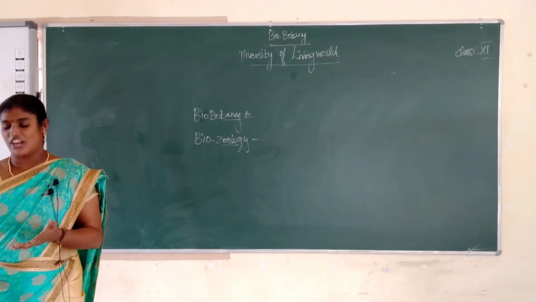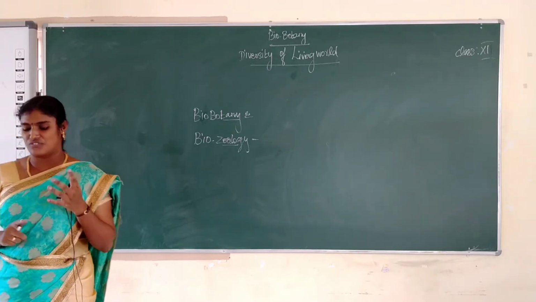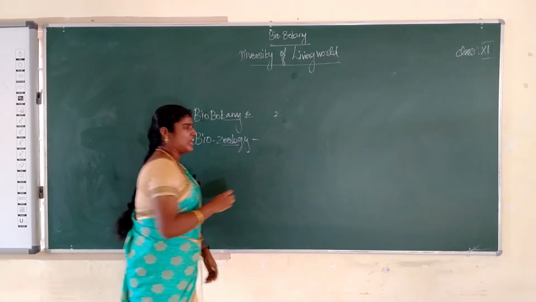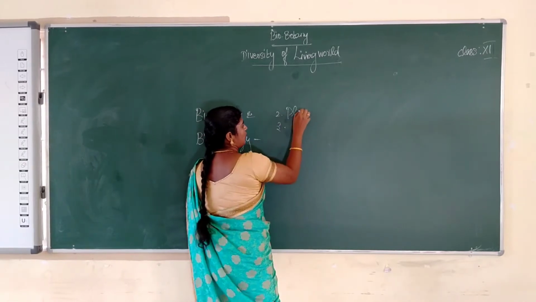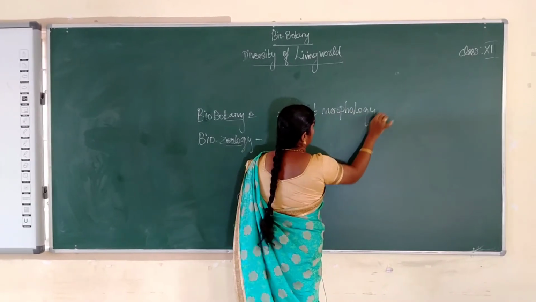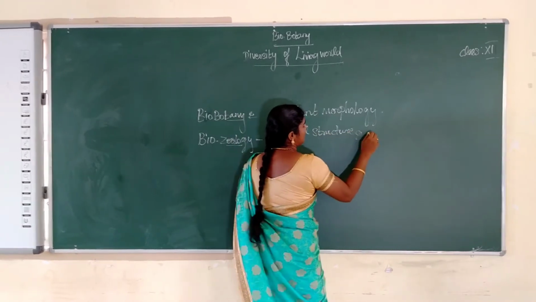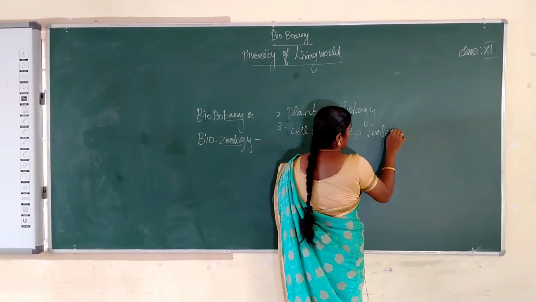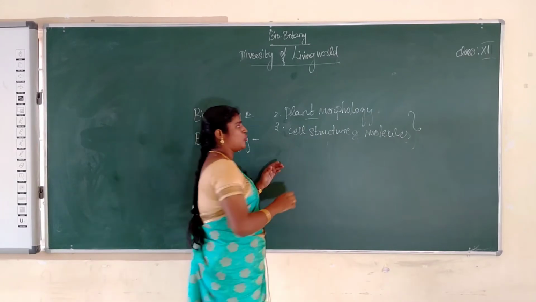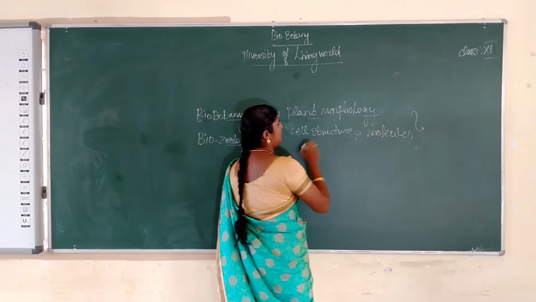Okay, in your biology book, the first volume has three units. The first unit is diversity of the living world, the second unit is plant morphology, and the third is cell structure and molecules. What is the meaning of plant morphology? It means the study of the external features of plants. The next, third unit, is cell structure and molecules.